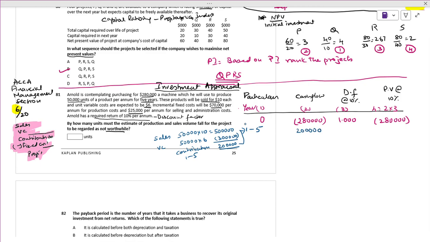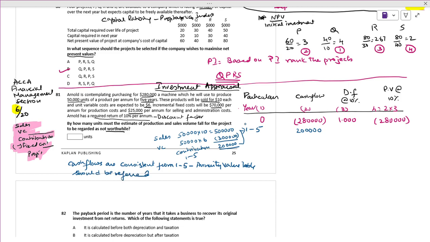Because cash flows are consistent from year 1 to 5, the annuity value table should be referred.